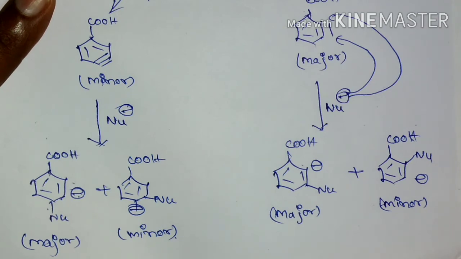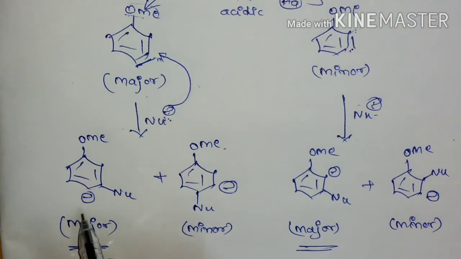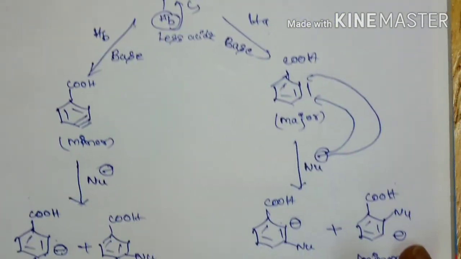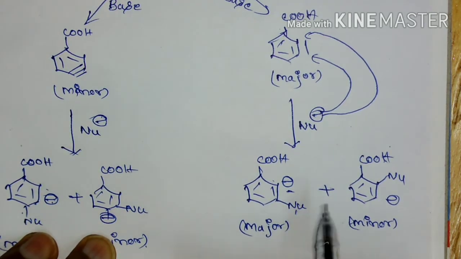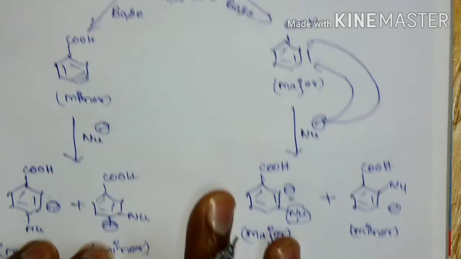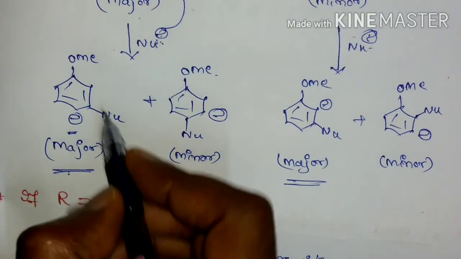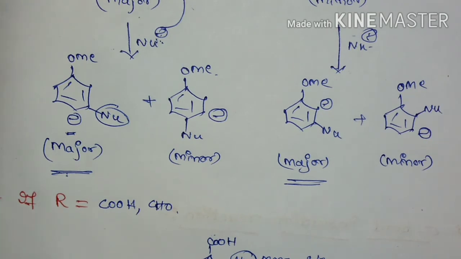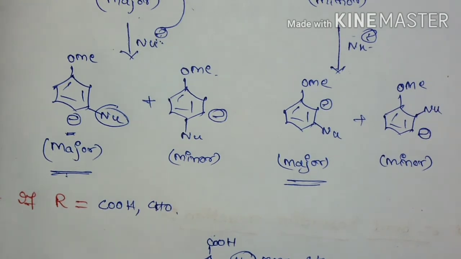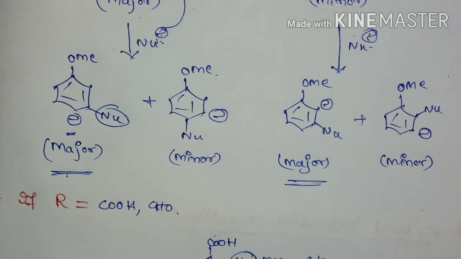So the only difference is in the electron releasing group, electron donating group, the anion will be in the para position, whereas in the electron withdrawing group, the anion will be in the ortho position. But the nucleophile, in both cases, is meta. So this is very, very important. Here you are going to get the meta substituted product, but the only thing that differs is the anion.